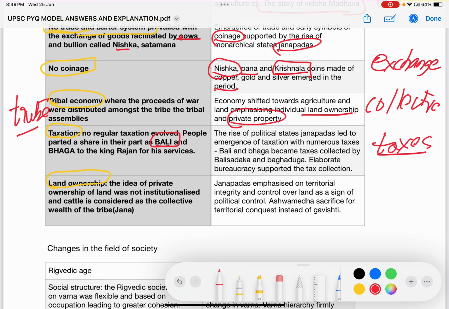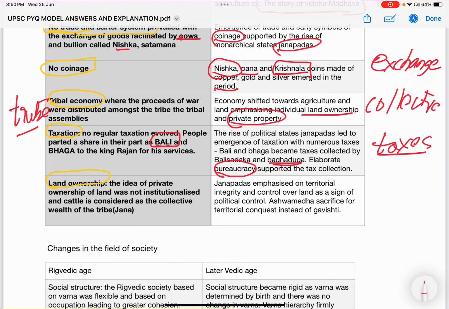And even in this period, the later Vedic age witnessed the rise of bureaucracy. We have specific officials like Balisadaka and Bhagadugha. There is even a tax collector called Sangrahitri Sannidhata. Their essential duty is to collect the taxes and maintain the royal treasury. This signifies the evolution in the economy from Rigvedic to later Vedic period.